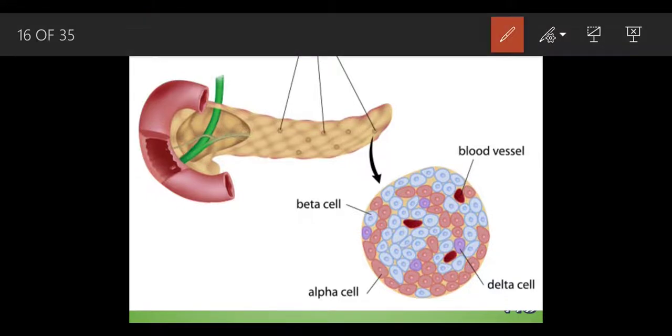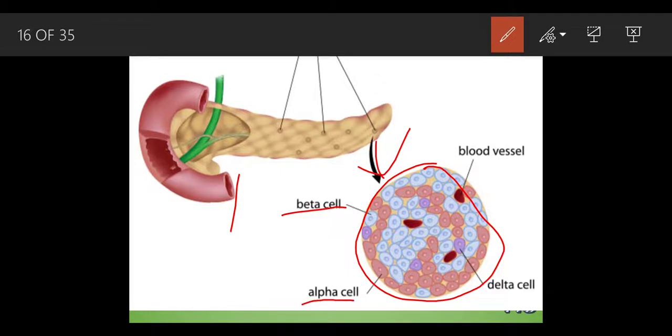If we zoom into this part, this was observed by Langerhans, and this is the complete blood vessel. As he saw inside, there were many different types of cells present. There was a beta cell, an alpha cell and a delta cell.